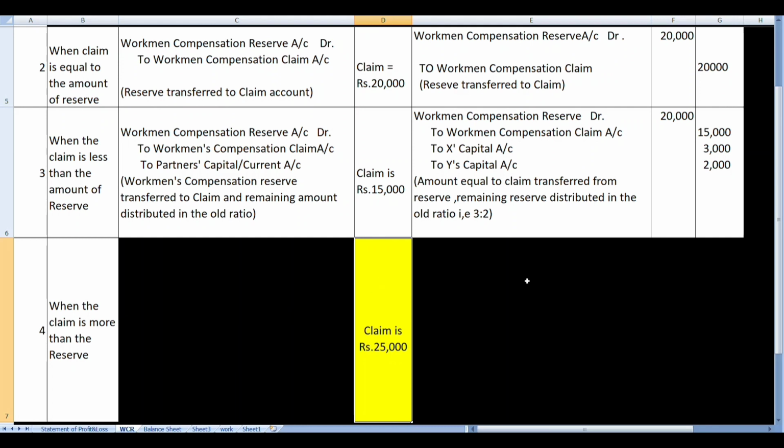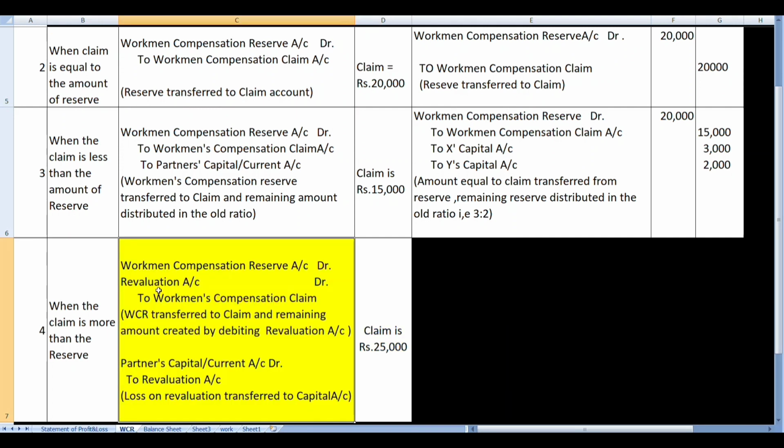Now let us see. Workman compensation reserve account will be debited with the whole amount of 20,000. The balance amount which we have to create for claim, that is 5,000, will be taken by debiting revaluation account, and 20 and 5 together 25 will be transferred to workman's compensation claim. Now the revaluation which was debited by 5,000, that is a loss and has to be borne by the partners, so will be distributed to the partners by debiting their capital or current account and crediting the revaluation account.